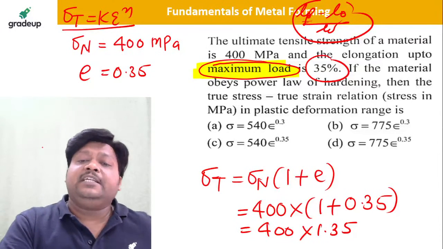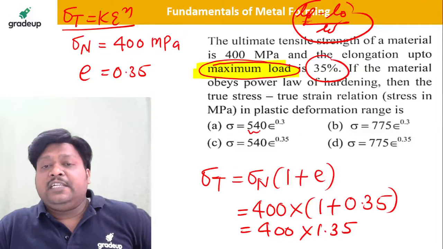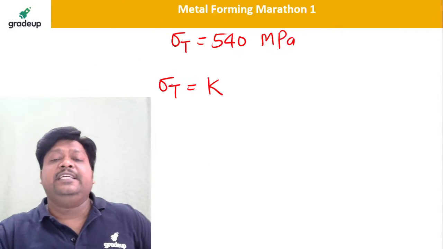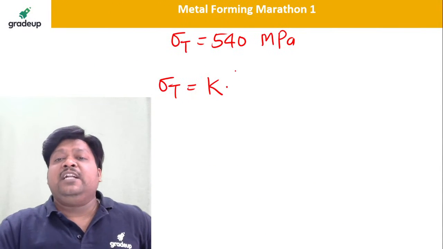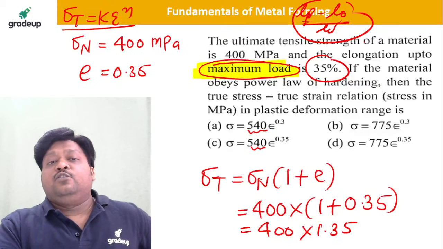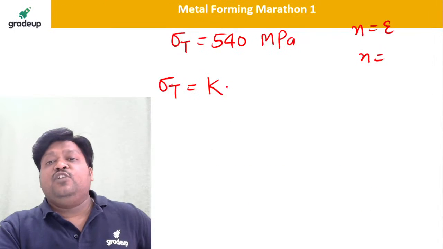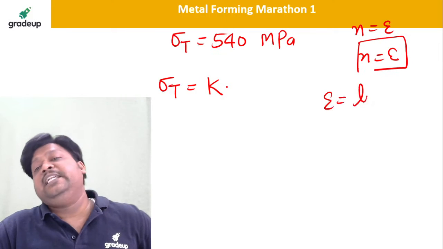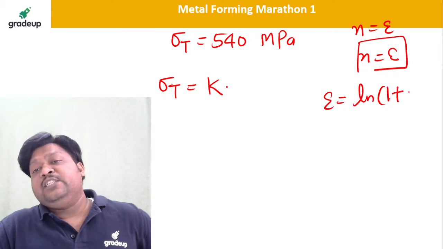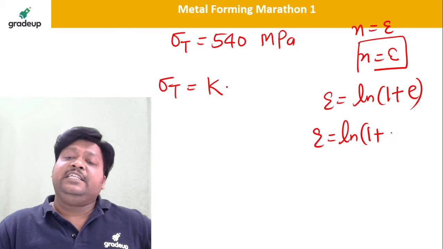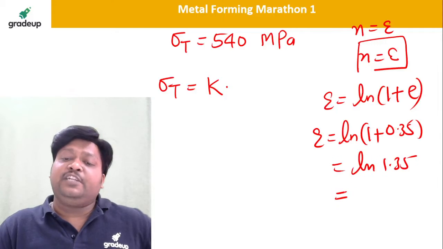Now you want here the k value. K value definitely 540 is not there. It is the sigma t value that is 540. So definitely k into epsilon to the power n, where n is now equal to epsilon. So n is definitely epsilon. So epsilon is how much? You need to calculate the epsilon. How to calculate epsilon? Epsilon is equal to ln of 1 plus e. E is known to you. So epsilon is ln of 1 plus e, where e is 0.35. So tell me, what is ln of 1.35? This is our true strain.